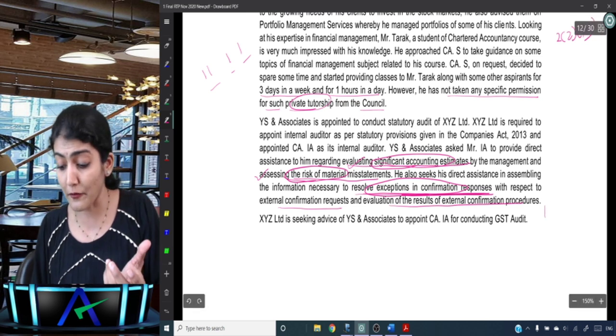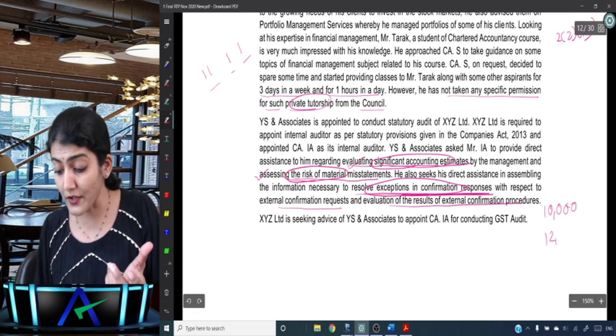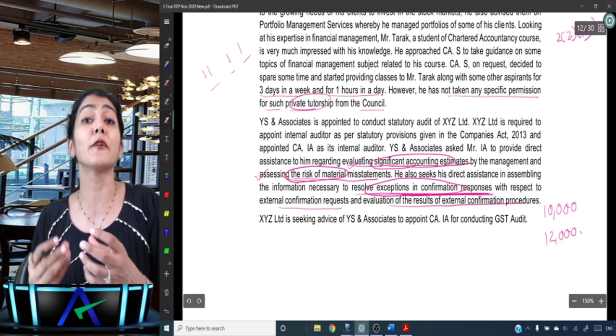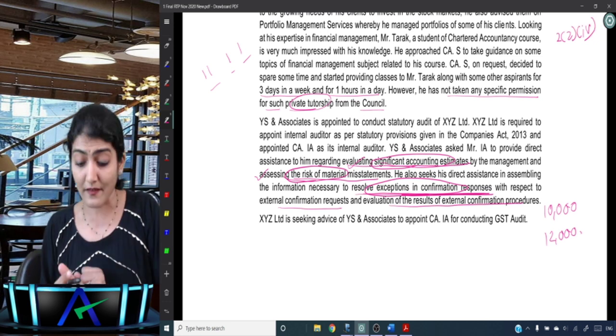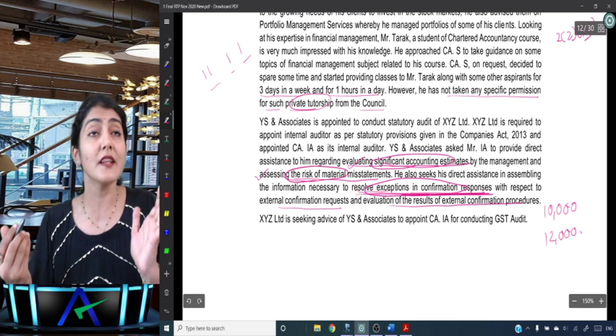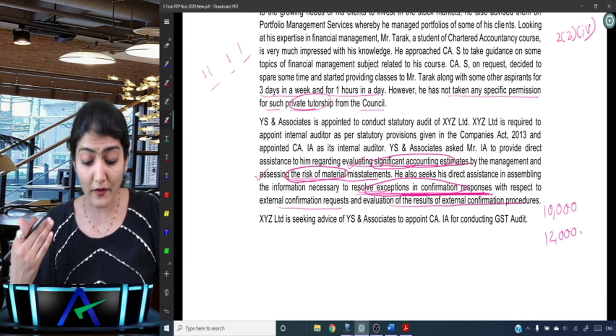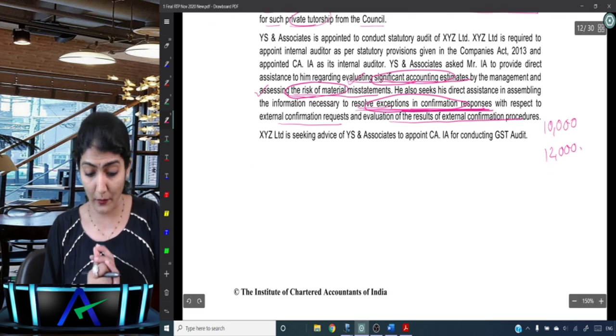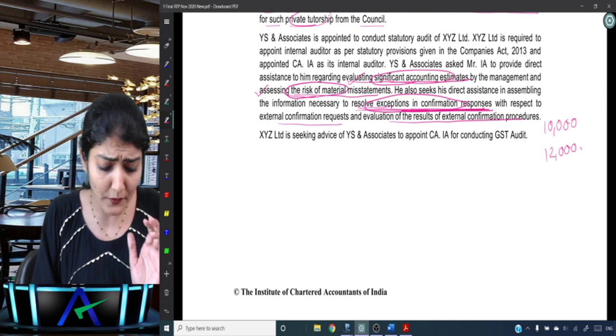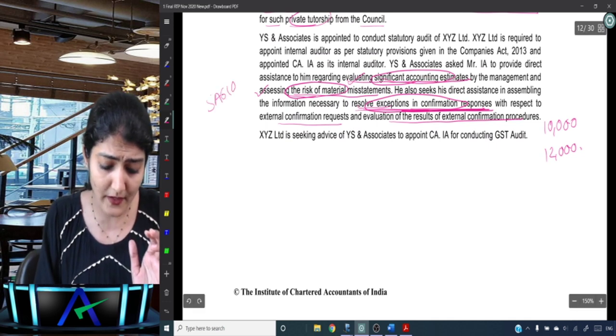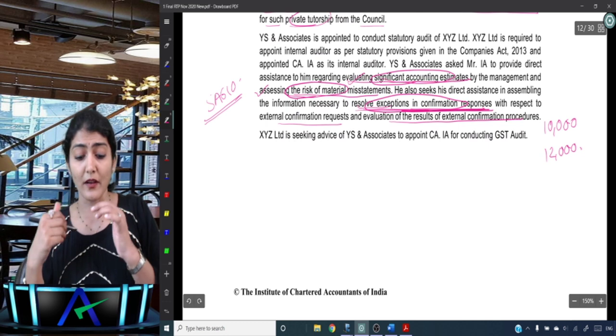The debtor has confirmed 10,000. In the books it is shown as 12,000. So why the difference of 2,000? Why is this difference coming? And resolve exceptions and confirmation responses with respect to external confirmation requests. Right, so that is regarding SA 610, using the work of the internal auditors.